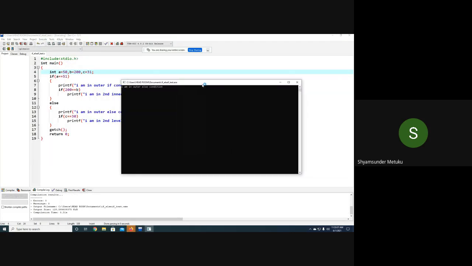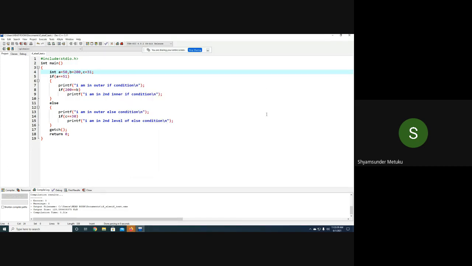So I am in outer else. As I said, I need to give all possible inputs. Now, which one is missing? This is done, these two are done. What is missing now? That is good programming understanding. What all possible inputs am I supposed to test for this given program? What else am I supposed to change in these three inputs to make sure that everything is working? Tell me. Yes, b must be changed. Very good. So what is the output now?